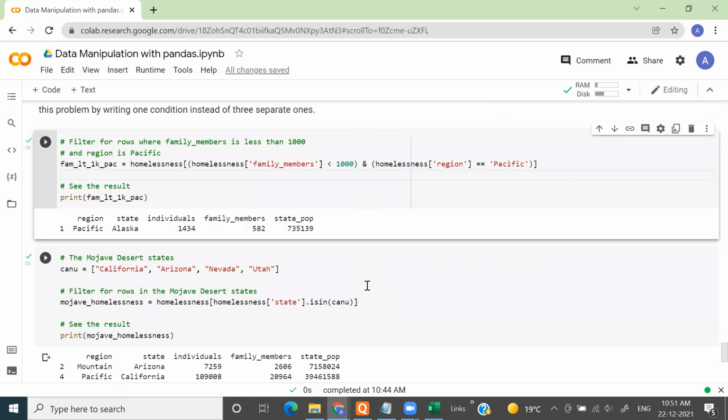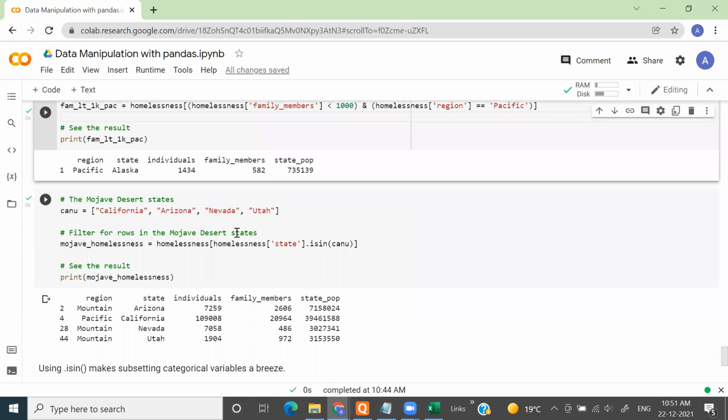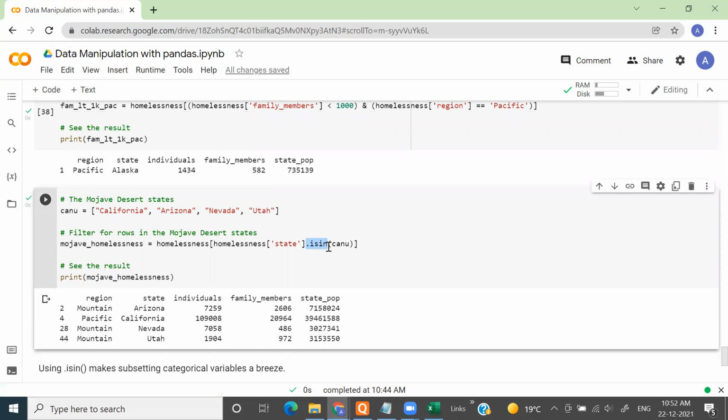Let's say that your user says that I want records for all the states which belong to this particular list: California, Arizona, Nevada, Utah. So what you are doing is creating a list, and then you are using this operator. What is this operator?